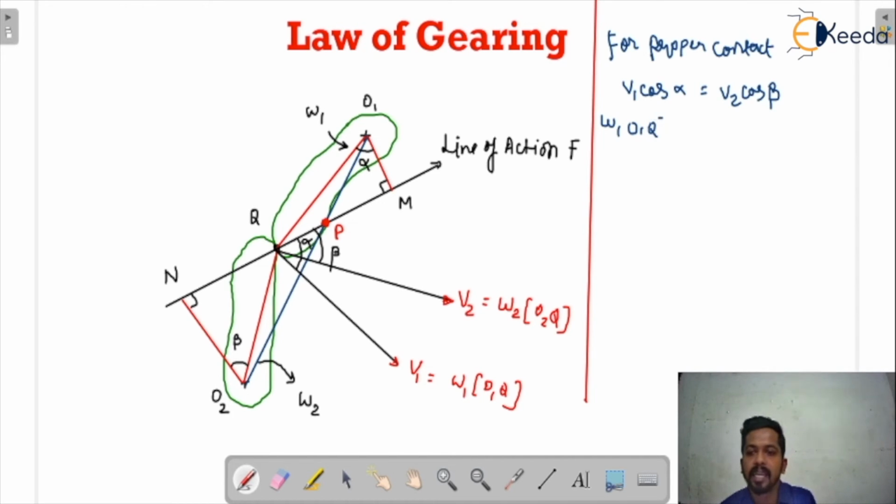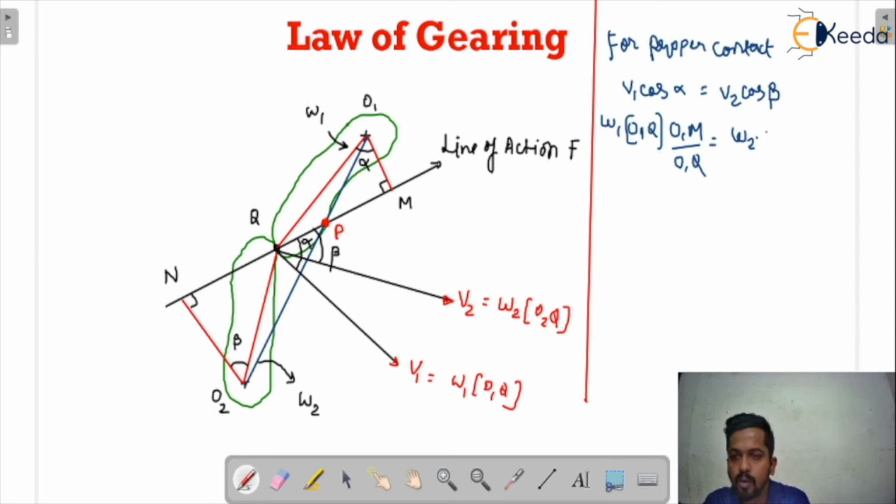And cos alpha, I can write as base upon hypotenuse. What is base here? Base is O1m, and hypotenuse is O1Q. Similarly, V2 is omega 2 into R2, and R2 is O2Q.